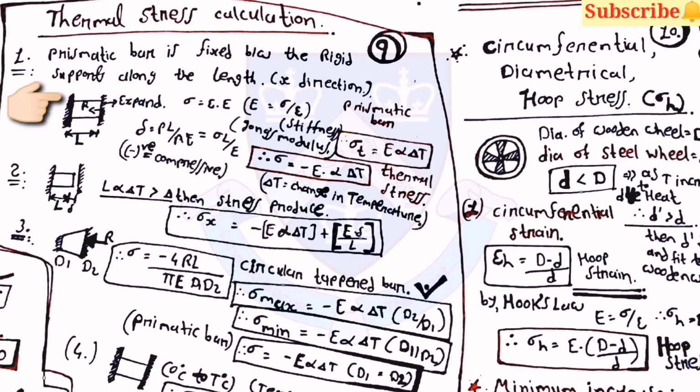Then after thermal stress calculation, here the first one is a prismatic bar fixed between two rigid supports along the length in the x direction. So the equation will be sigma T is equal to E into alpha delta T, which is thermal stress, and sigma is equal to minus E into alpha dt. Then in the second case, if alpha dt into L is greater than the stress produced, then sigma x is equal to minus E into alpha dt plus E into delta by L.